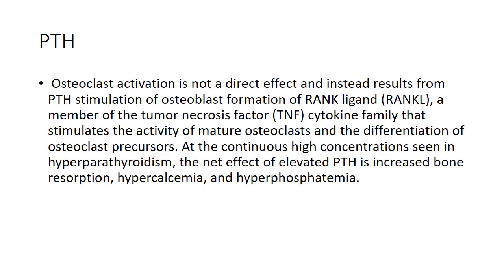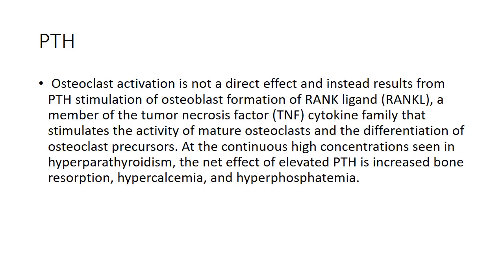The osteoclastic activity is not a direct effect of parathyroid hormone. Instead, it results from parathyroid hormone stimulation of osteoblast formation of a ligand which is called RANK ligand. And what is this RANK ligand? It is basically a member of the TNF cytokine family. You have read all these families. So this RANK ligand is a member of the tumor necrosis factor cytokine family, and it stimulates the activity of mature osteoclasts. Moreover, it causes differentiation of the osteoclast precursors.